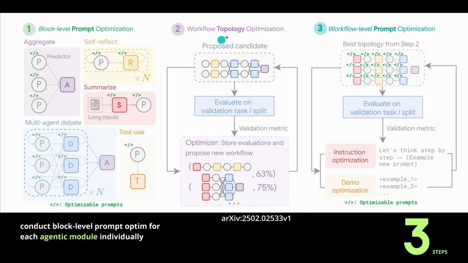As I told you, the second step here is the topology optimization itself. Here, imagine, we have a linear chain of agents, and this gives us, just as a demo, 63% performance. But if we build this not as a linear chain, but as an interlinked configuration, we can achieve 75% with the same input-output data, with the same prompt structure.